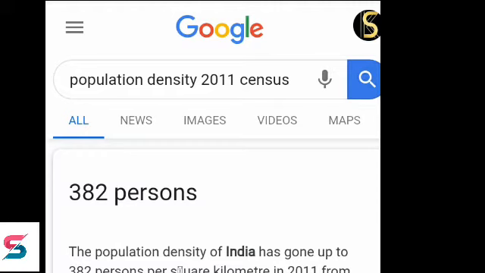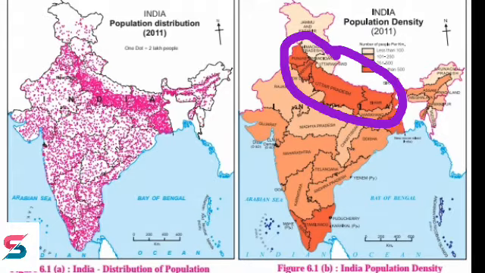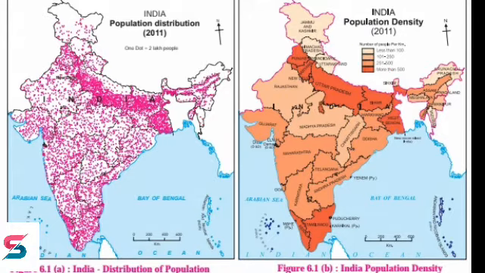Of course, this population density will vary from state to state. Why is it so? Because there are certain geographical reasons behind it. Due to the fertile land, plain land, and availability of water, human settlements have been established in these parts of the country. Due to farming, industries and trade, the population got concentrated in a few places also. For example, the northern plains of the country, Delhi, Kolkata, Mumbai, Pune, Bengaluru, Chennai, etc.